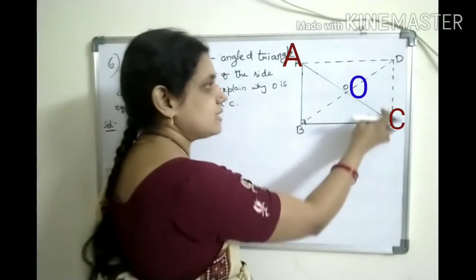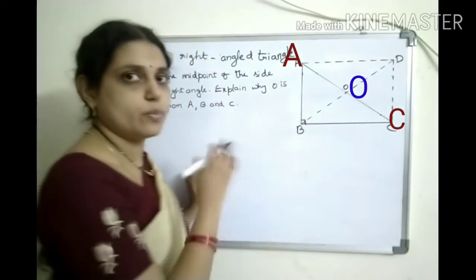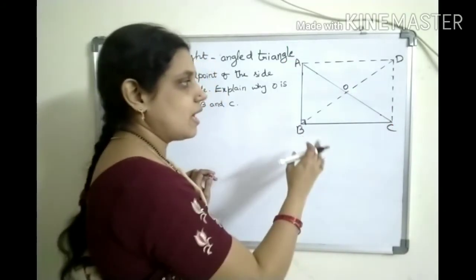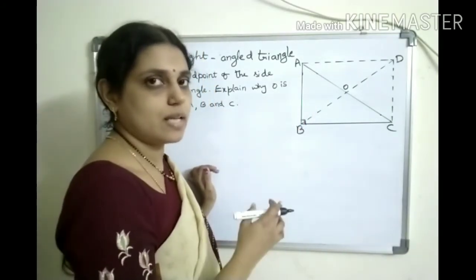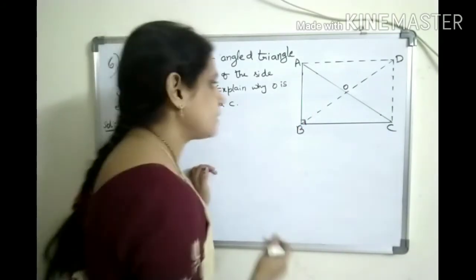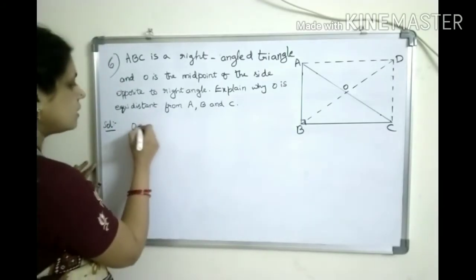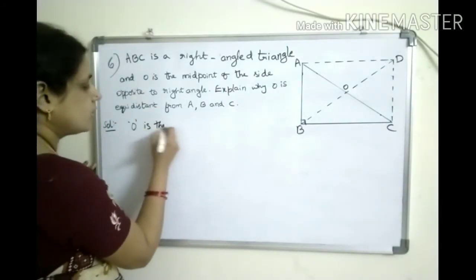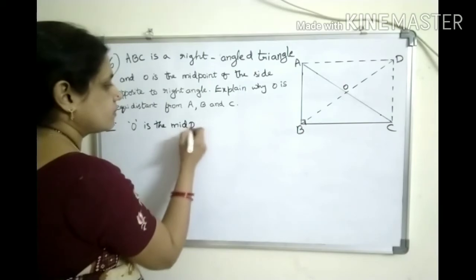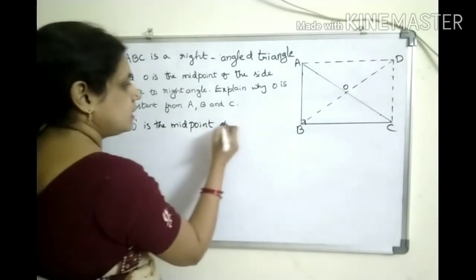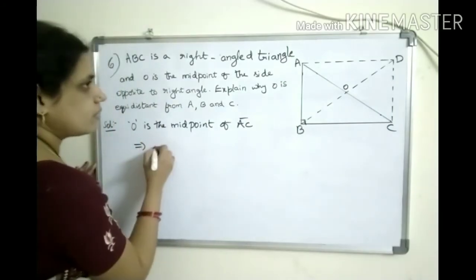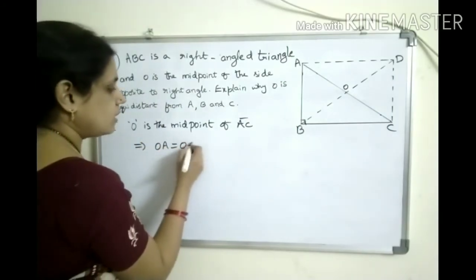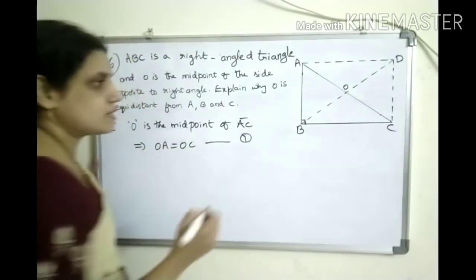These all dotted lines are the extension of the figure. Just to prove that we extended the figure. And ABCD now it is formed, that is a rectangle. Okay, using that rectangle's properties we are going to prove it. Now what is the given information? O is the midpoint of AC. From the given condition, O is the midpoint of AC. So from this we can write it as OA equal to OC. Let us give this as 1.